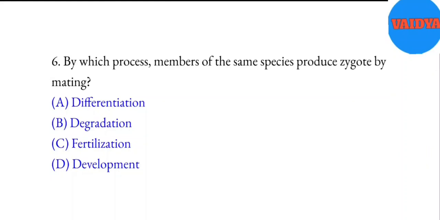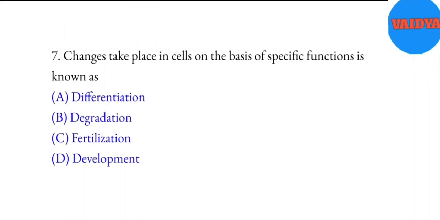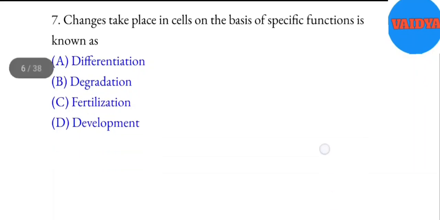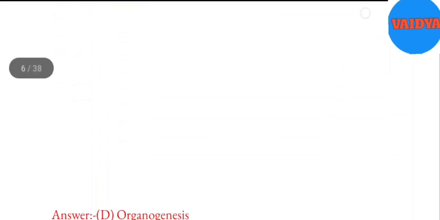A. Differentiation. B. Degradation. C. Fertilization. D. Development. Answer. C. Fertilization. 7. Changes take place in cells on the basis of specific functions is known as A. Differentiation. B. Degradation. C. Fertilization. D. Development. Answer. A. Differentiation. 8. Due to differentiation in cells, tissues and organs are developed. This is known as A. Growth. B. Development. C. Tissue formation. D. Organogenesis. Answer. D. Organogenesis.